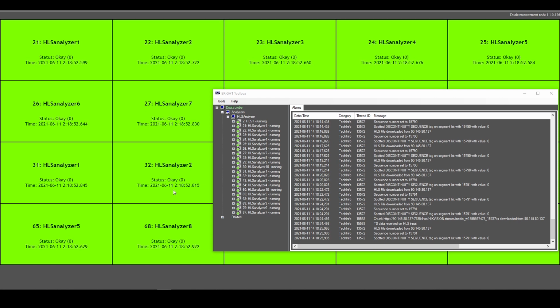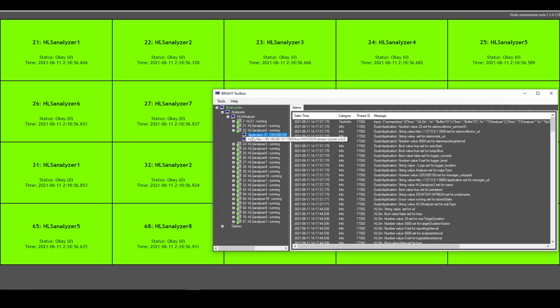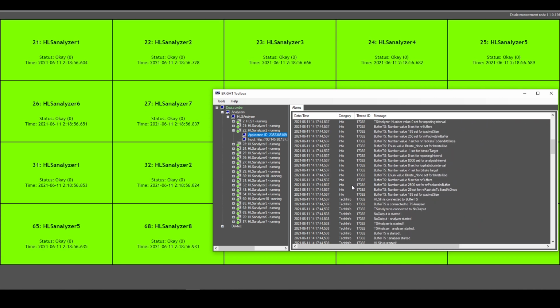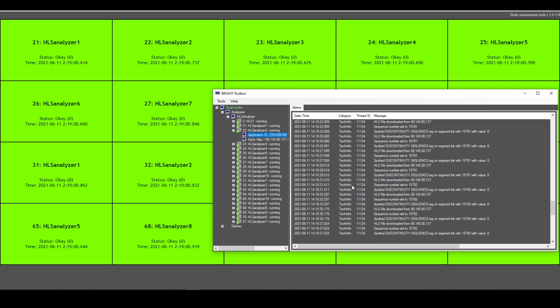The BRIGHT Toolbox is a useful set of applications, like analyzers, gateways, recorders, transcoders and more. These applications can run in Linux or Windows, on-premise or in the cloud. The applications can run in headless mode and run stable in 24/7 environments.